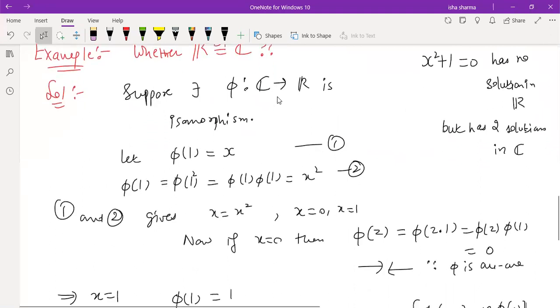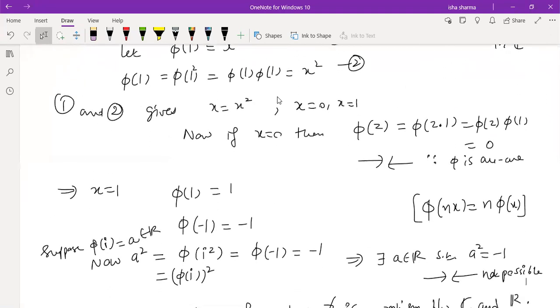Yes, ma'am. We could shorten the proof by starting directly from this point, by saying that every homomorphism maps identity to identity. So the identities of both are the same: the multiplicative identity of C as well as R. We could directly start from this point and do the proof. But this was something more general, so that even if you don't want to use the direct property of homomorphism, you can build it up this way.